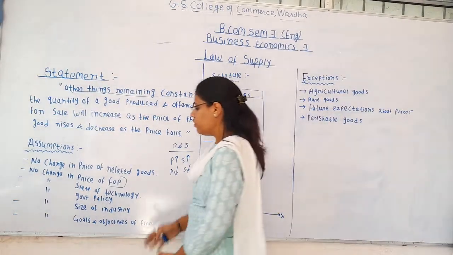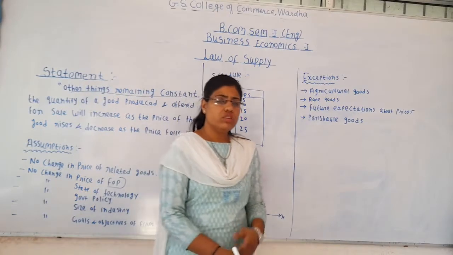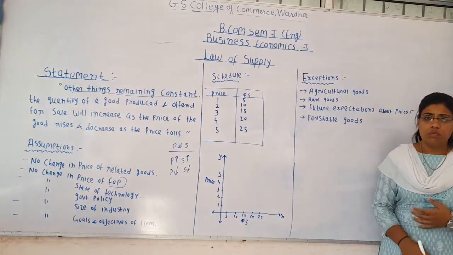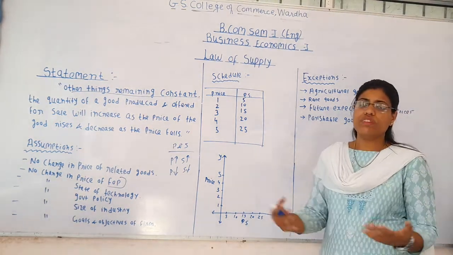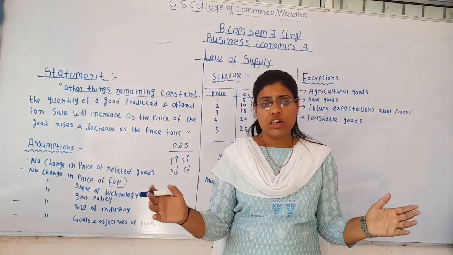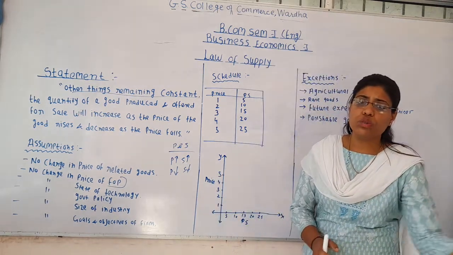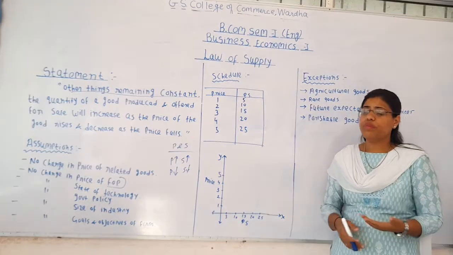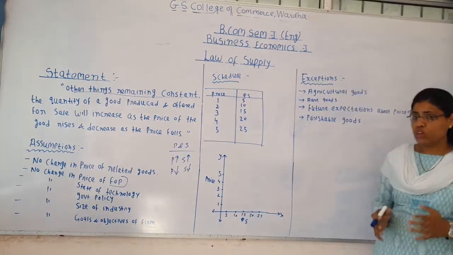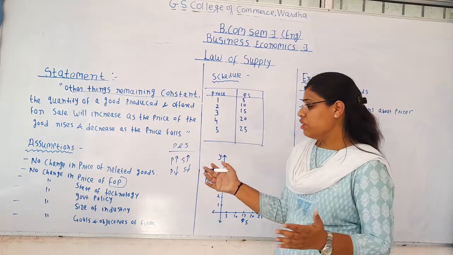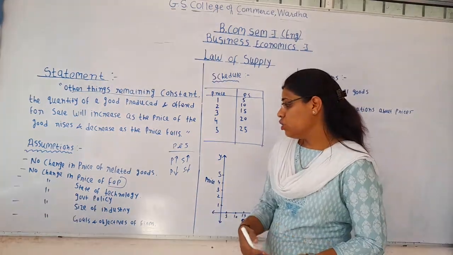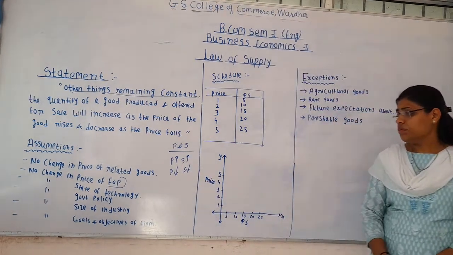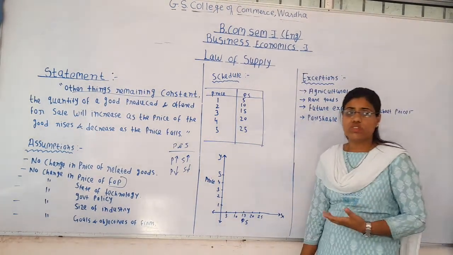The next one is the size of the industry. If the size of the industry increases, meaning new firms enter the market, what will happen? The supply of the goods and services produced by those firms will increase in the industry, even when the price is constant, not changed. So here the law of supply will not operate, and therefore it is assumed that there is no change in the size of the industry.